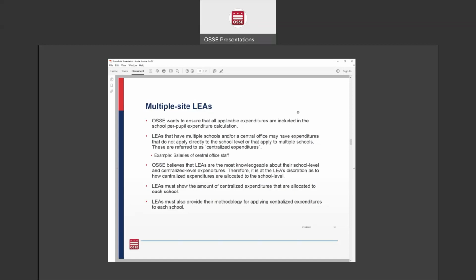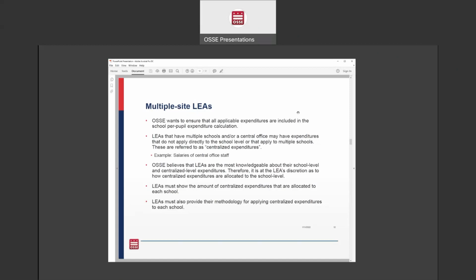So quick example, if there's salaries of central office staff, those are not expenditures that are specifically at the school level. So we want to make sure that those expenditures that we are calling centralized expenditures are included in the reporting.